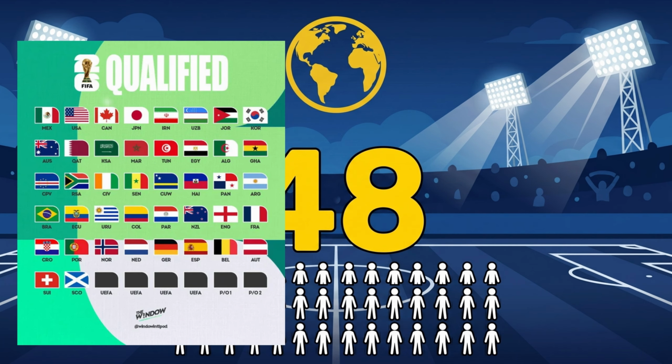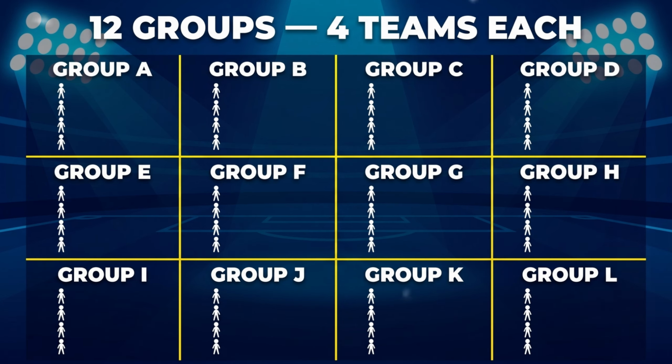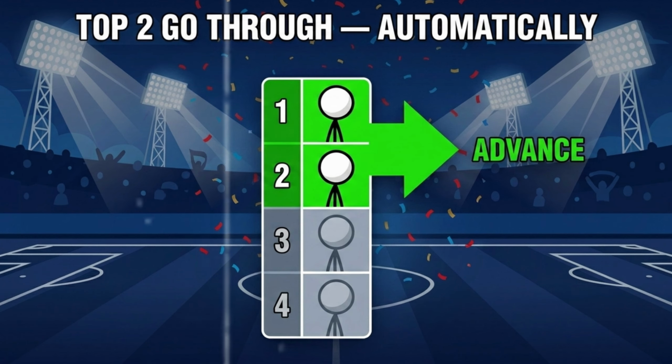The new format. The 2026 World Cup has 48 teams. They're split into 12 groups of 4 teams each. Every team plays 3 matches. Top 2 in each group advance automatically.